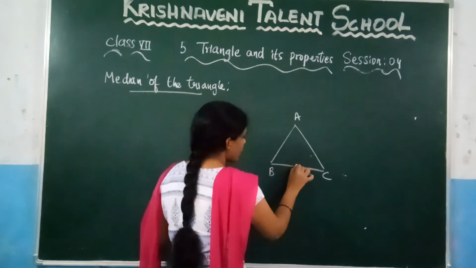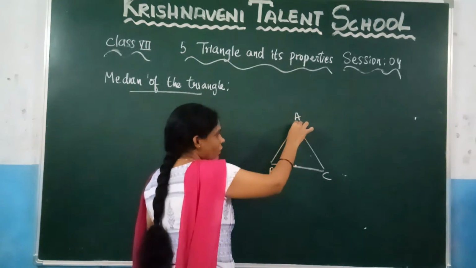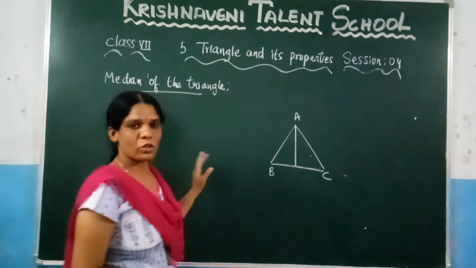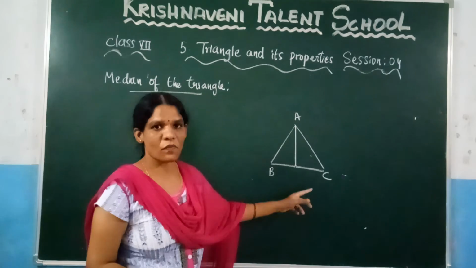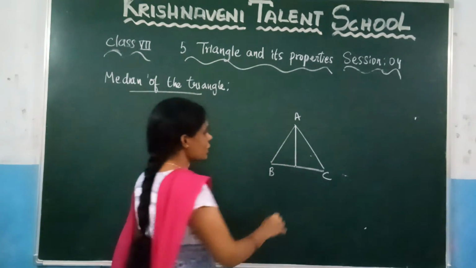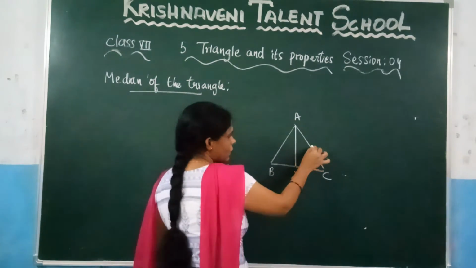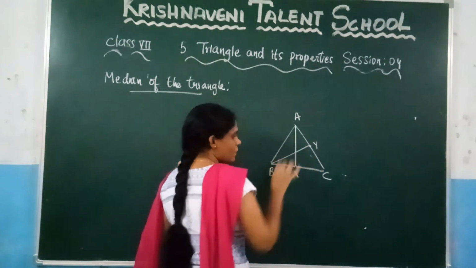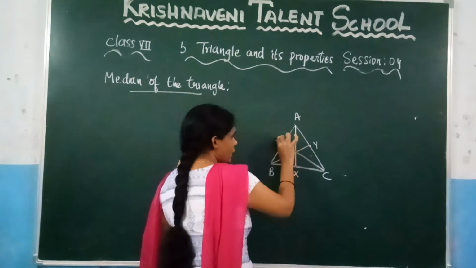Here this point will become the midpoint. So here you need to draw from the vertex to the midpoint of the base. Right? So if you are drawing a line segment from the vertex to the midpoint of the base, that one will become the median of the triangle. So this one will become the median of the triangle. And if this is the midpoint, and you join, this one will become the median, and again here this one will become the median.